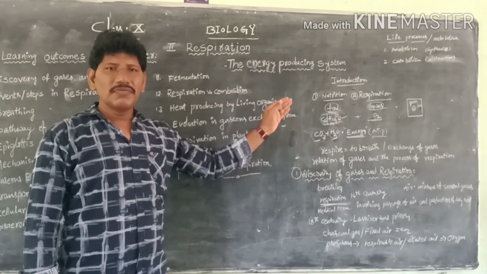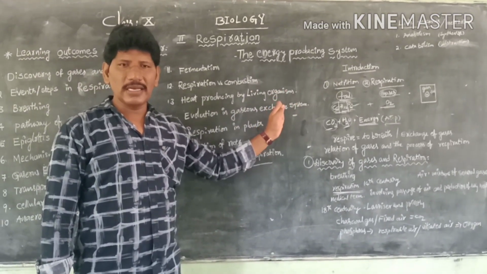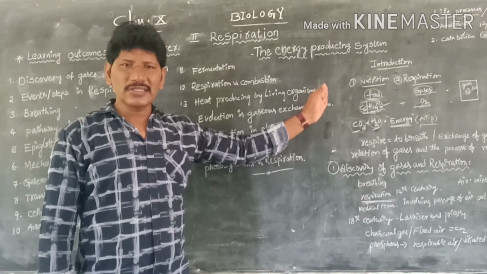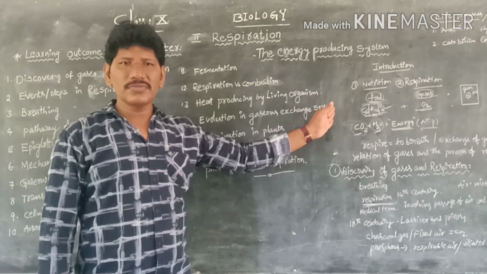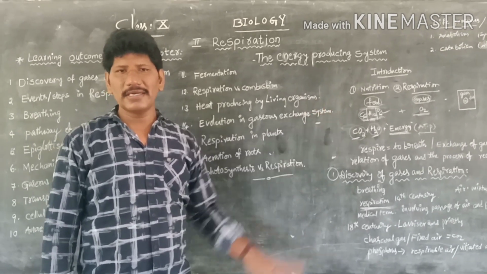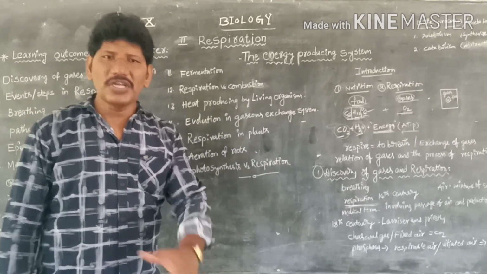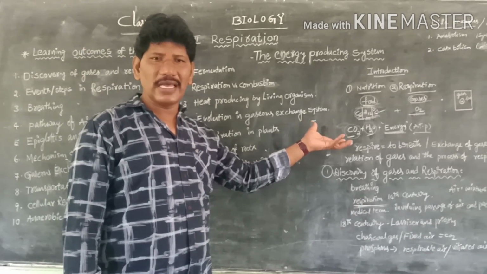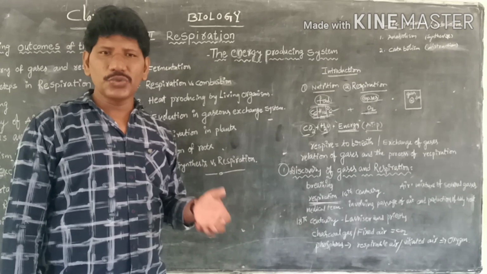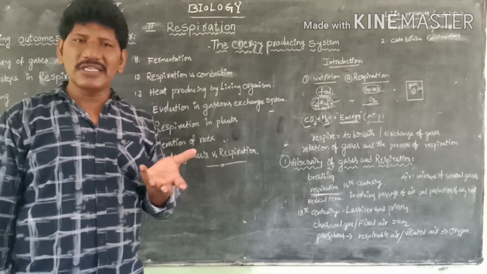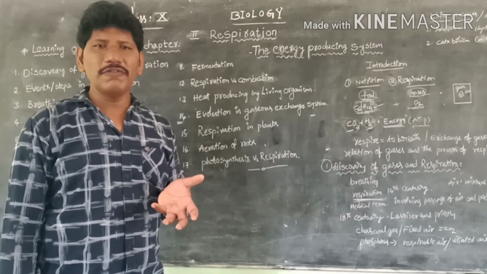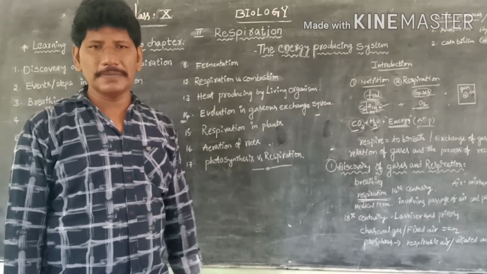That means when oxygen is supplied to the cell, only then are the food materials oxidized or broken down, and the energy is liberated. I mean that the respiration process is very essential to obtain energy from the food material. So the final utilization of food is by the breaking down of food material in the presence of oxygen.